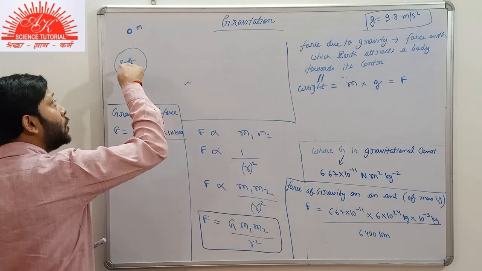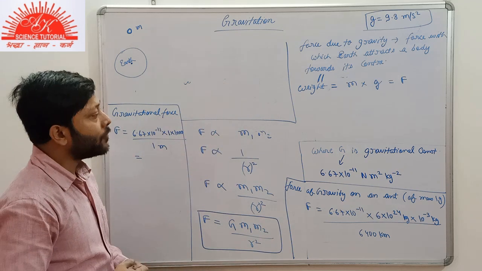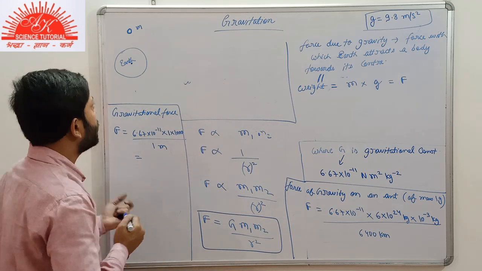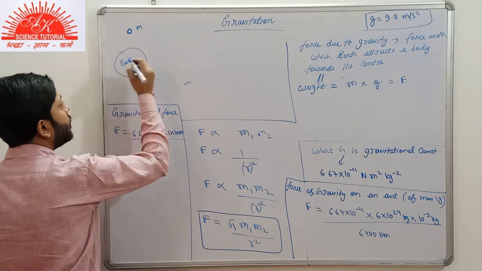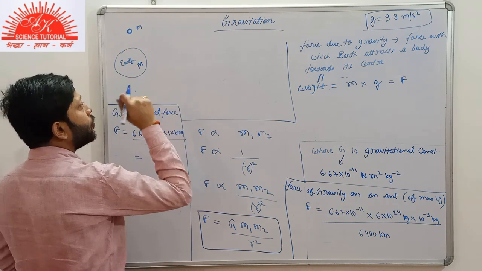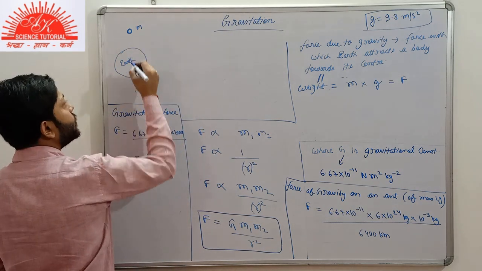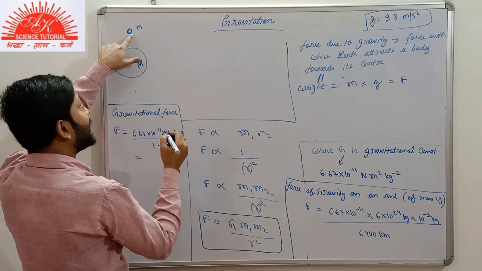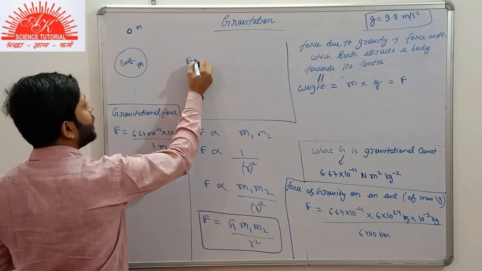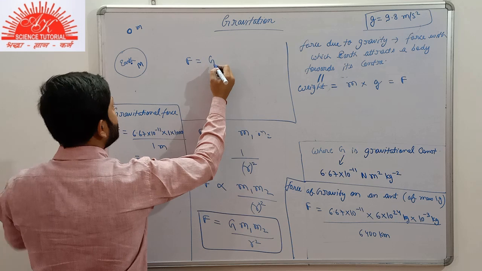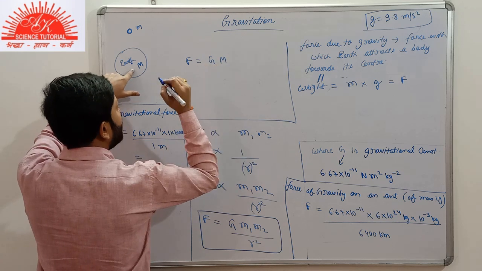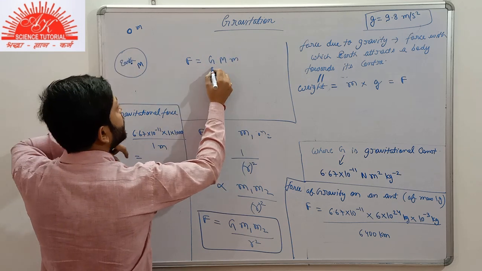Now we will get the value of the same force with the help of universal law of gravitation. Suppose the mass of earth is capital M. So from the universal law of gravitation, the force that is acting on this body will be found by this expression, that is capital G, mass of one body, that is of earth, capital M, mass of the other body, small m.